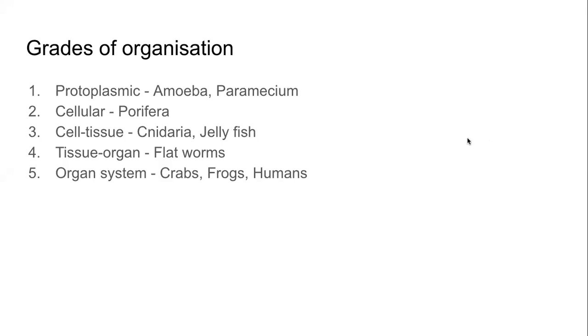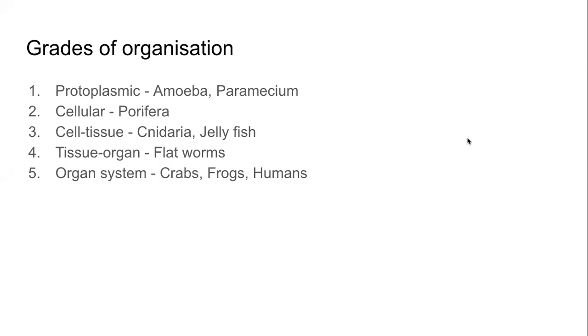Right? You see, from protoplasmic level to organ system level, the complexity increases. And that is why the animal becomes more and more able. The animal is able to do more things, live in a different way.